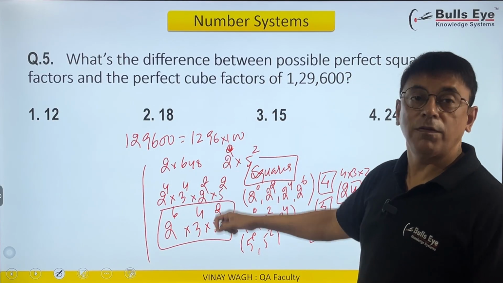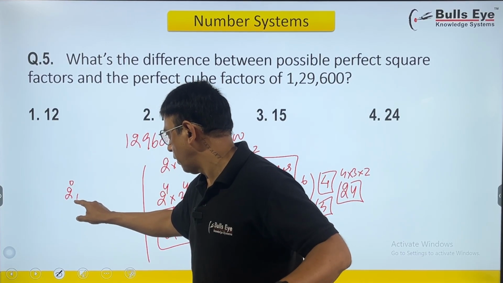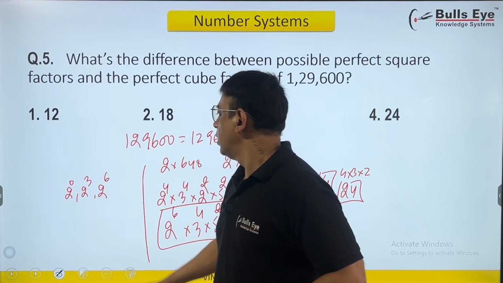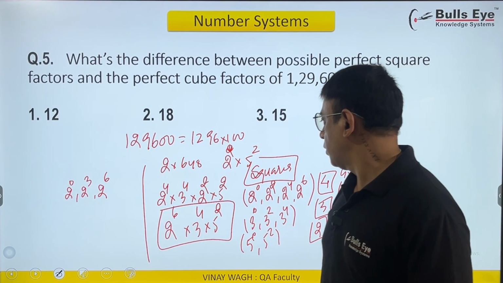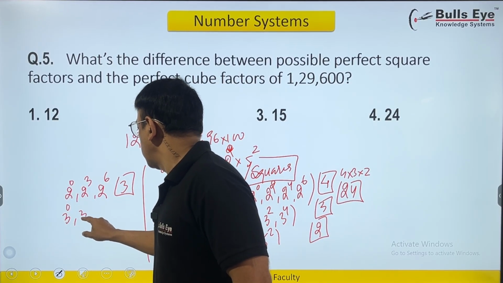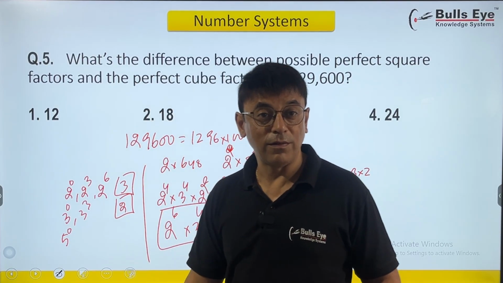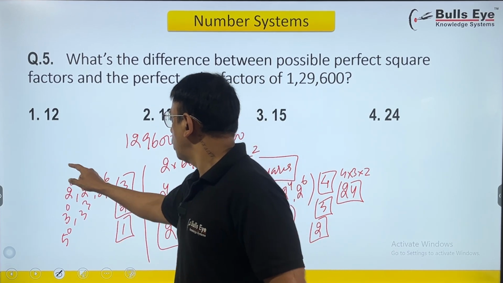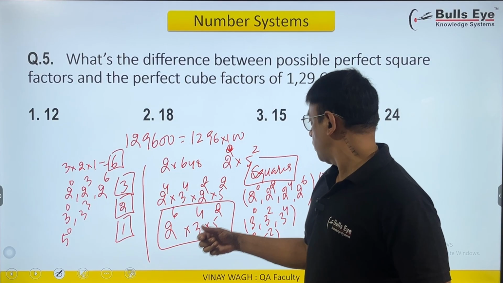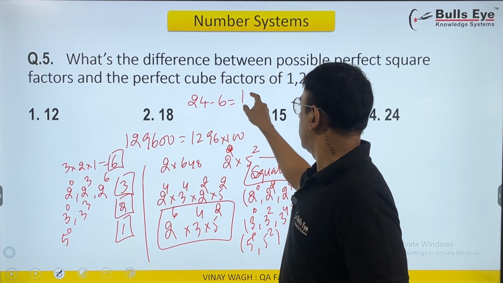Then the second part was perfect cubes, again from this. So perfect cubes can be 2 raised to 0, 1 is a perfect cube. 2 raised to 3, 8 is a perfect cube. 2 raised to 6, 64 is a perfect cube. 3 of them. From here it is 3 raised to 0 and 3 raised to 3, only 2 of them. And from this case, it's 5 raised to 0. There's no space for 5 raised to 3, so it's only 1. So 3 into 2 into 1, that is 6. So 6 perfect cubes and 24 perfect squares. And the question wants the difference of this, and the answer is 18.